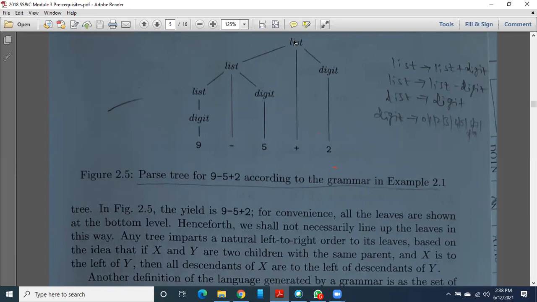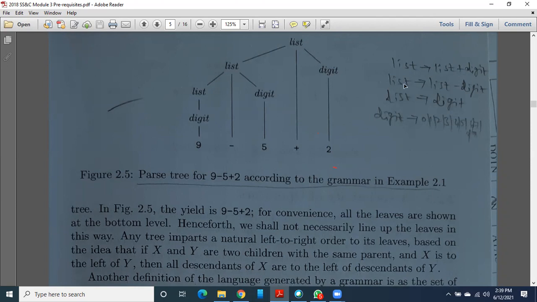Then you try to draw a parse tree for the first production, that is list plus digit. So here I have written the left node as list, plus as an operator, then here digit. Now I don't know what is list and what is digit. Once again, you define this list with the help of the second production.